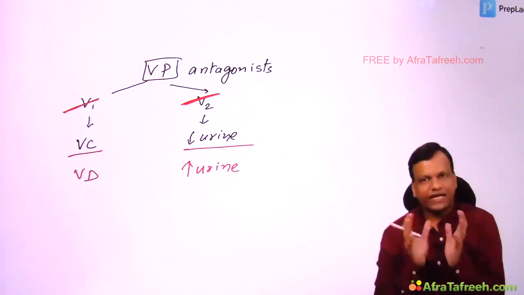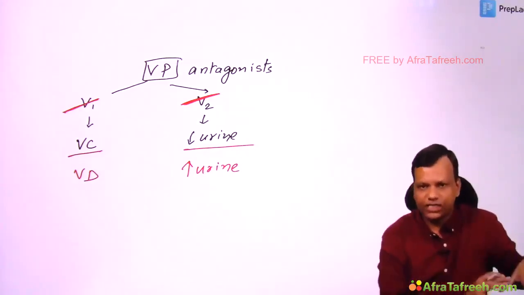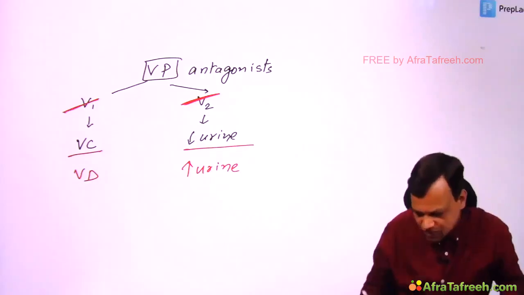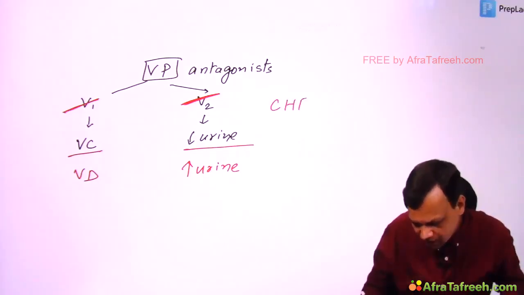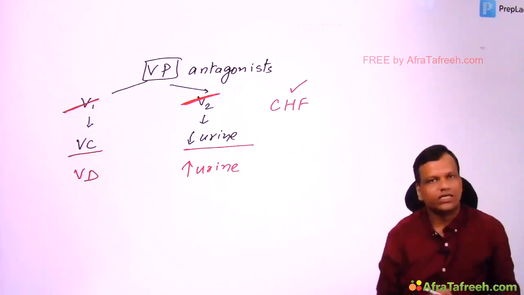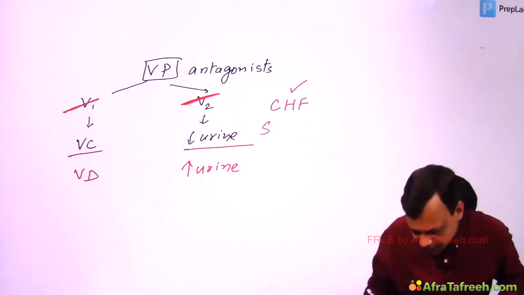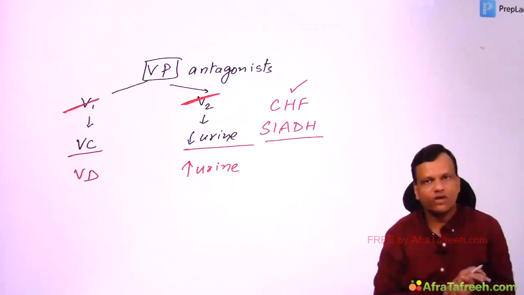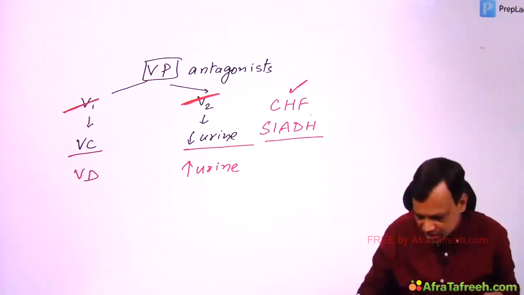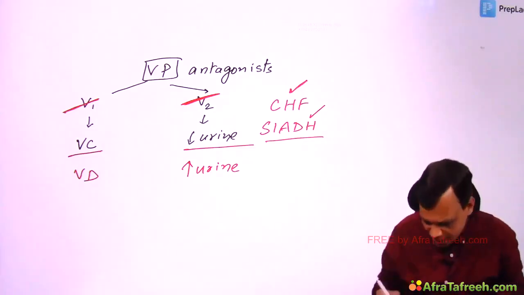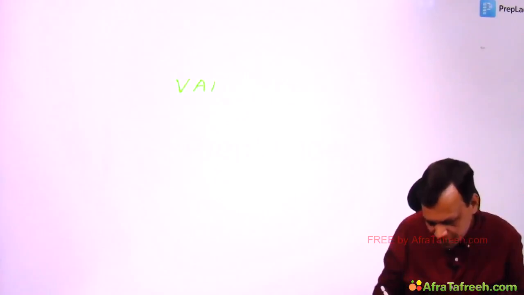So vasopressin antagonists can cause vasodilation and increase urine, and both of these are required in congestive heart failure. Number one, congestive heart failure can be treated. Second, both of these will be required in the treatment of SIADH. If ADH is more, we want to reverse the action of ADH. So CHF and SIADH we can utilize them for, and the drugs which are vasopressin antagonists, their names end with vaptans.